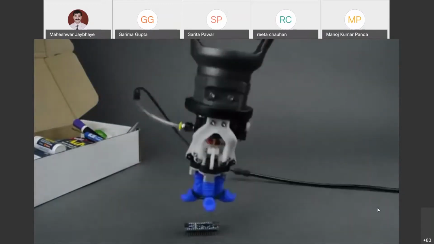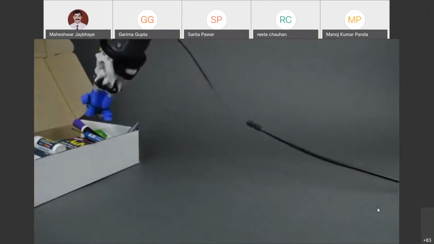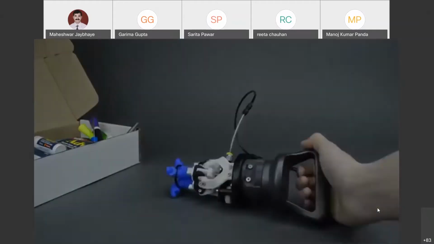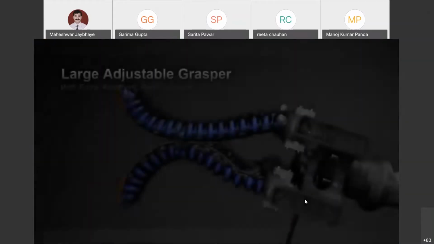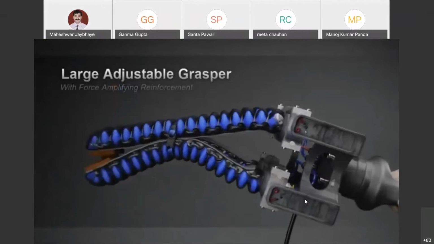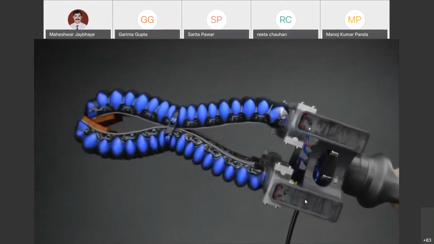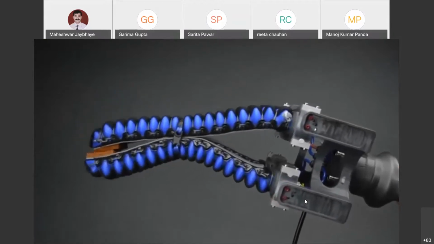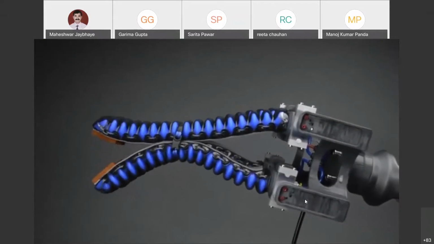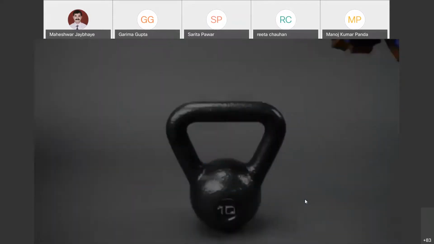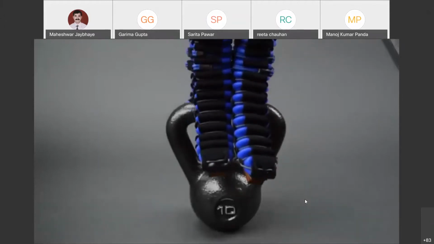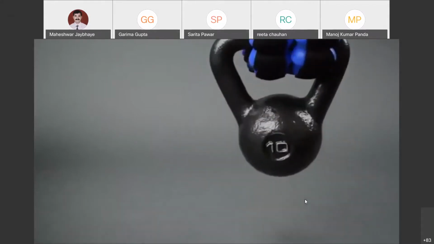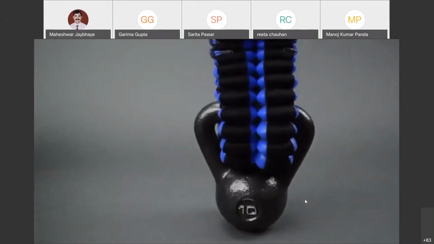So likewise, these are R&Ds which are happening related to developing newer and newer fingers like a human being, or like a soft material, soft toys which are being used, a large adjustable grasper. So like this you can see, you can have long fingers of flexible material. Earlier it was completely elastomeric material. Here you are having a different structure, so that depending on how much opening and closing you require, accordingly you can have that motion getting done, and you can have the application being served.